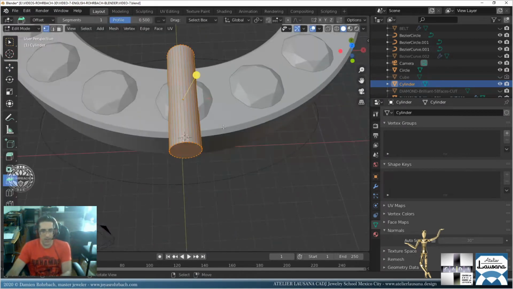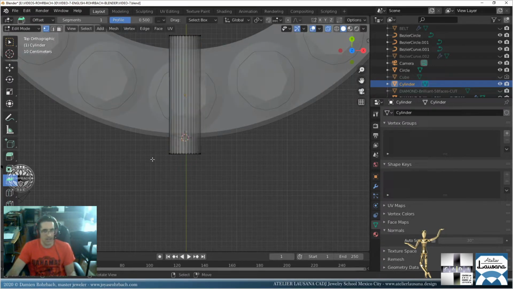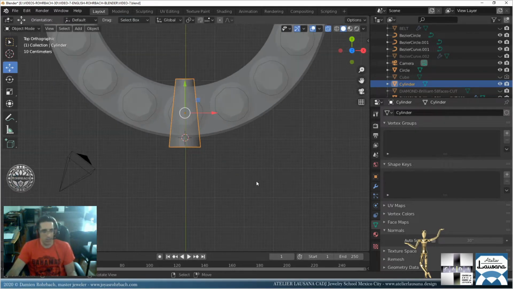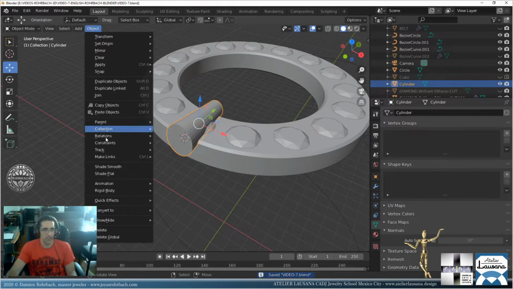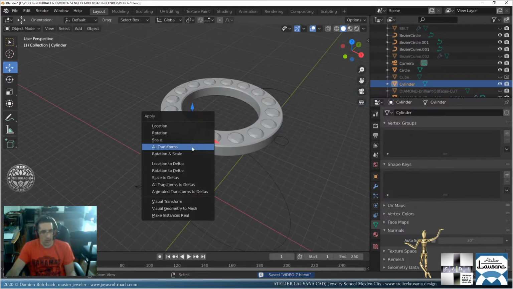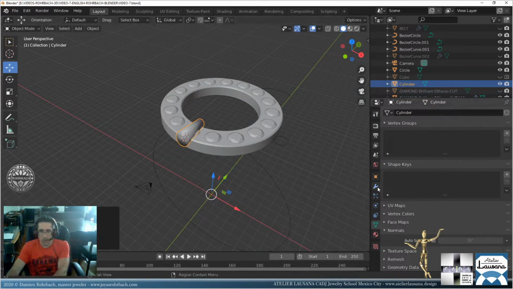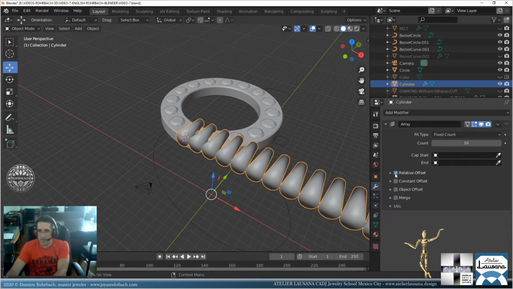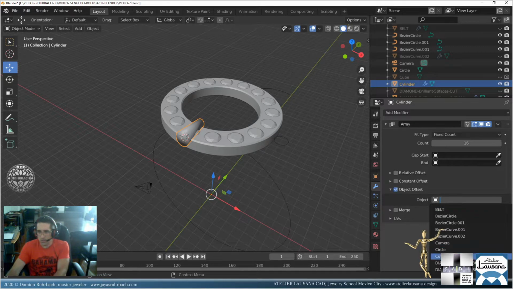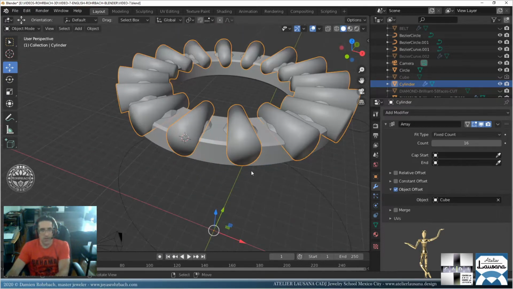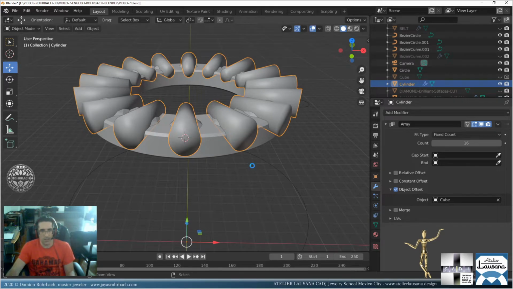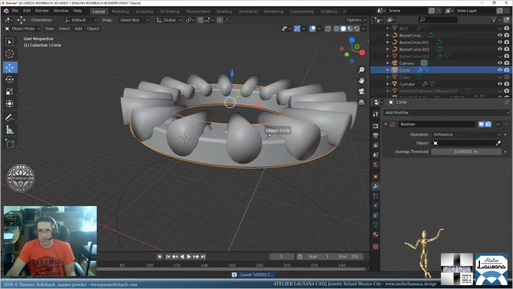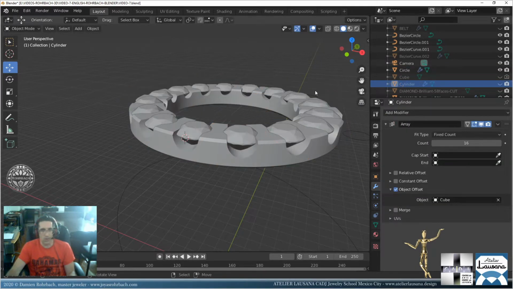So if we want to do that, let's say I want to taper that. It's very easy in this case. There, let's make that side bigger. Let's make it taper, it's a bit more advanced. It's nicer. Okay, like this. Now, Control A, all transforms. We're going to make the same array. It was 16, I think. Object is the cube. Here we go. So that's one first set of cutters. We can already make the Boolean of difference for that. That's the cut that goes on the stones.